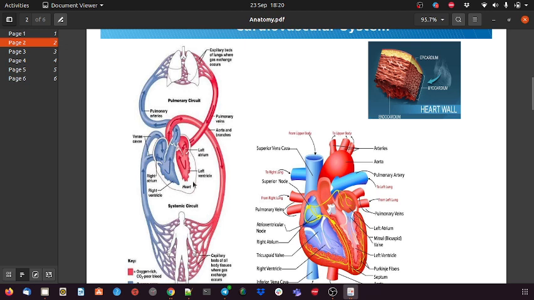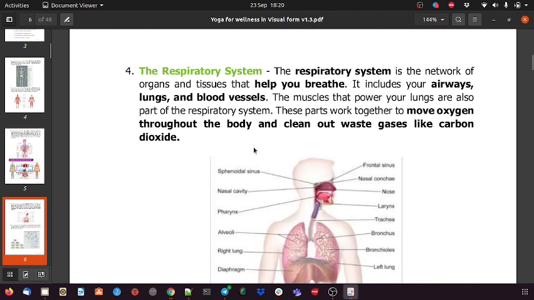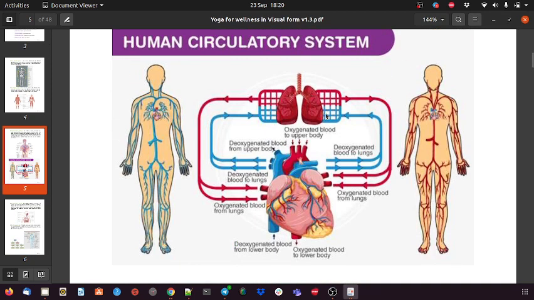And what is the name for this? The lower two chambers are the ventricles, left and right, based on position. Similarly, the top ones are the atria, left and right atrium. The atria are responsible for pulling the blood into the heart, and the ventricles are responsible for pushing the blood out. So this is the whole cycle of the circulatory system. But without the help of the lungs, this circulatory system cannot be completed.